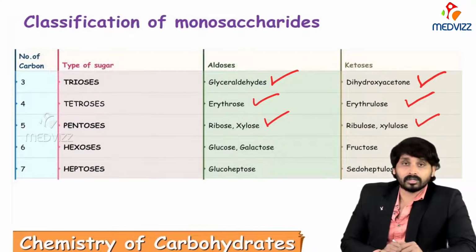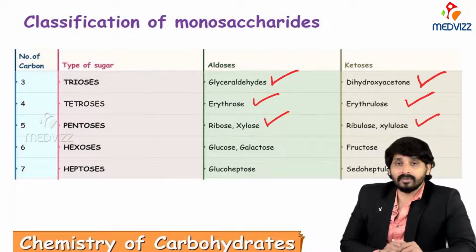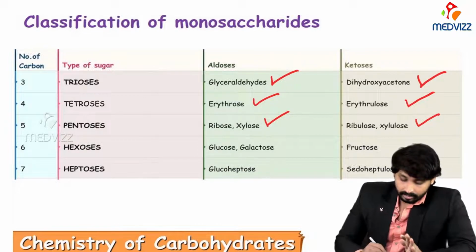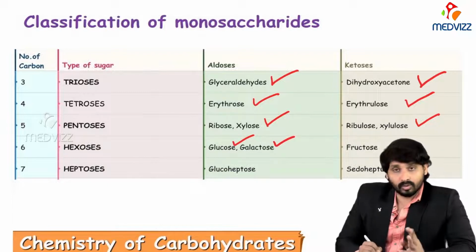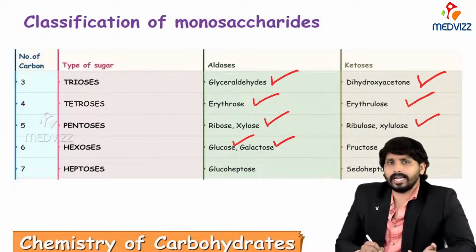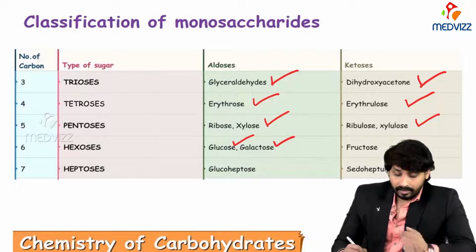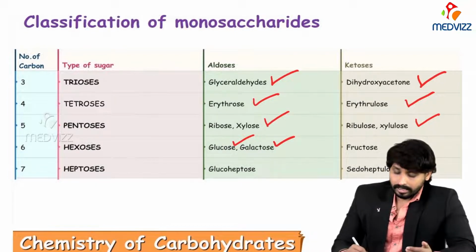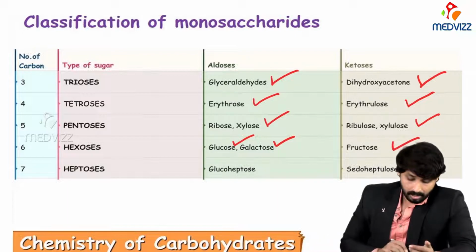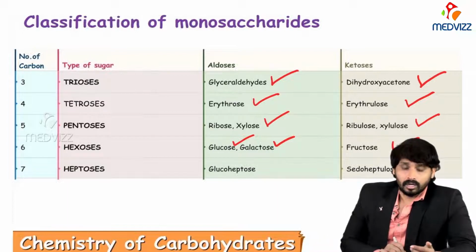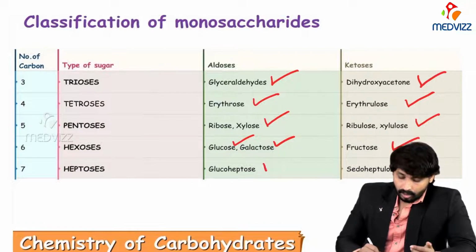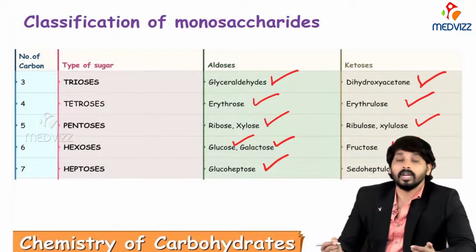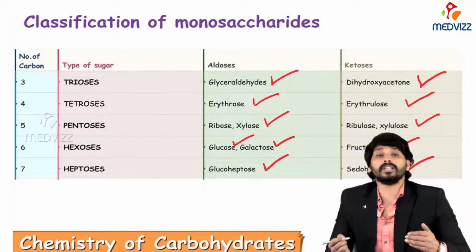And hexose, the monosaccharide with 6 carbons, with the functional group aldehyde, is known as glucose and galactose. Two examples I can give here. Mannose also I can add. And hexose with the functional group ketose is fructose. Heptose with the functional group aldehyde is glucoheptose, and with the functional group ketose, pseudoheptulose. Now we will see the importance of these substances.